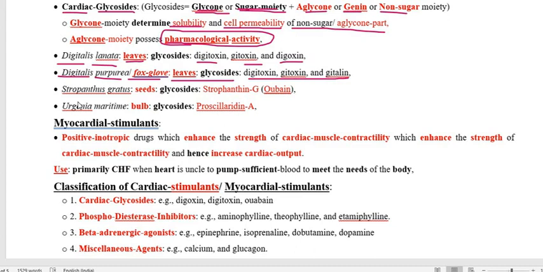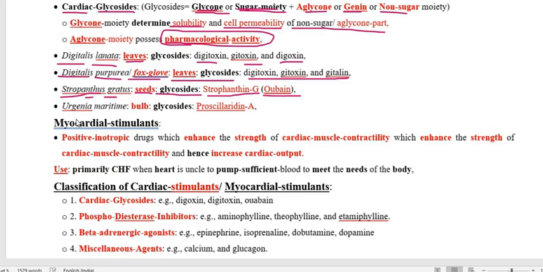The next plant is not from the genus Digitalis; it is Strophanthus gratus. From the seed of this plant, the cardiac glycoside has a name quite common with the genus, strophanthin, and for gratus it is G. So strophanthin G, also known as ouabain.